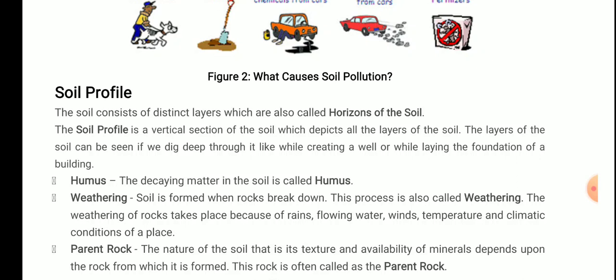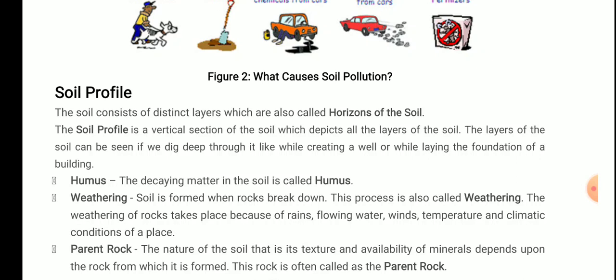Okay. Now, the decaying matter in the soil is called humus, and we all know that humus is the uppermost or topmost part of the soil layer. Weathering: soil is formed when rocks break down. This process is also called weathering, the process in which the rocks break down.